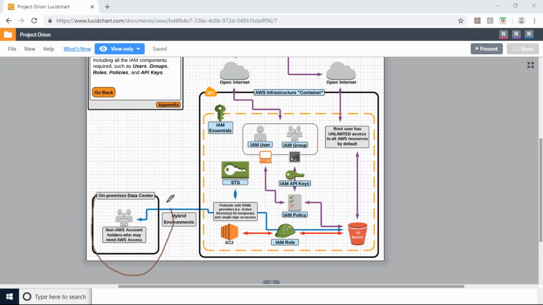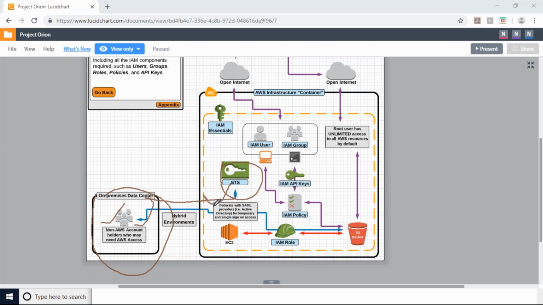Okay, this is my on-premises data center. Non-AWS account holders may need AWS access. Here I have some users who need AWS access, and we can provide it. There are multiple types. Using federation, SAML, or web identity integration, we can provide temporary access or single sign-on. For this, we will use the STS policies.